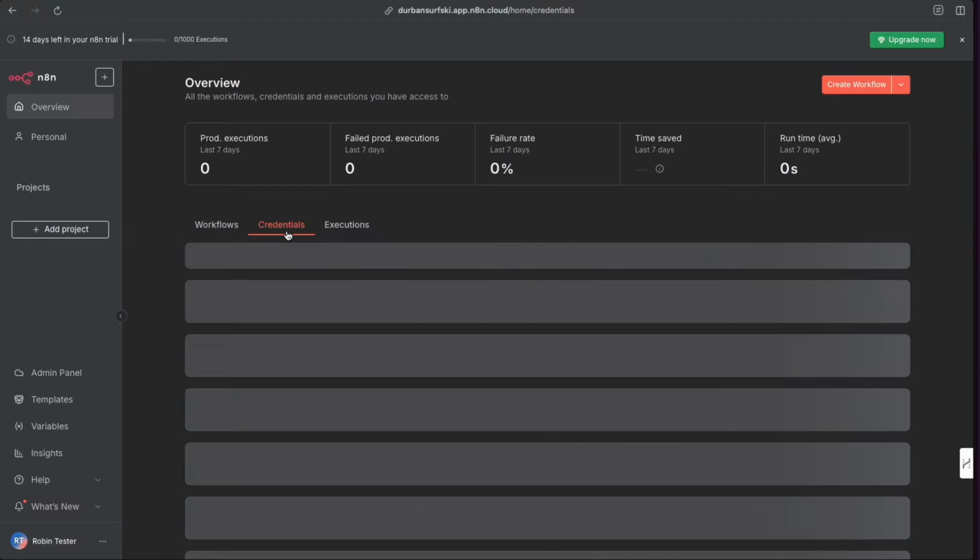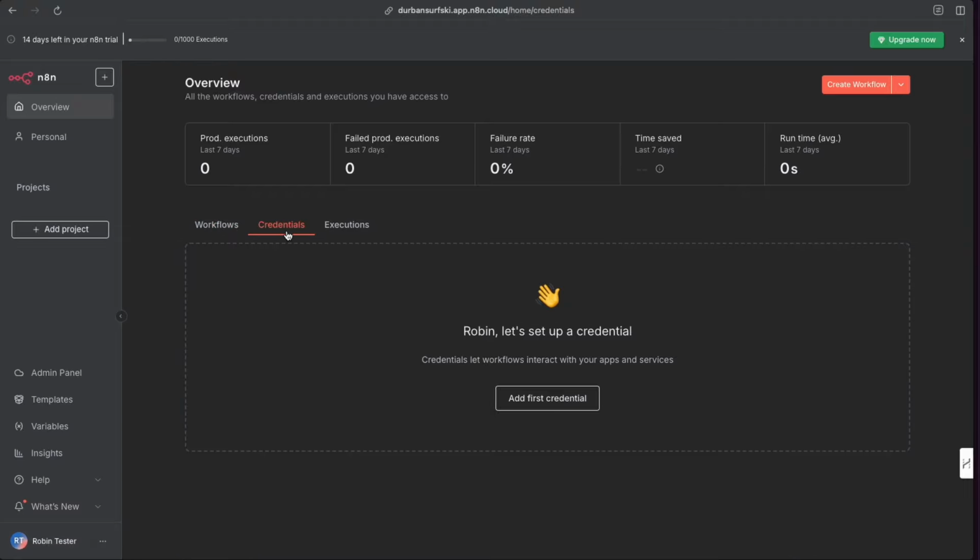Credentials are just kind of, think of them like the passwords. These are accessing tools. So if you want to access your email in order to send an email or retrieve an email, you would need credentials. You would need the password set up so you could access that. If you wanted to write to a Google Sheet, you would need your credential. If you wanted to talk to an AI, you would need an API key so you could talk to the AI. That's what credentials are all about.